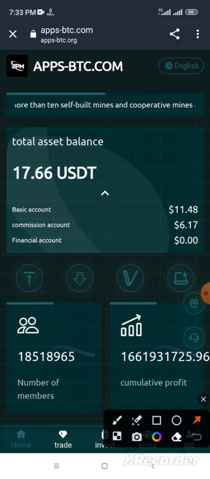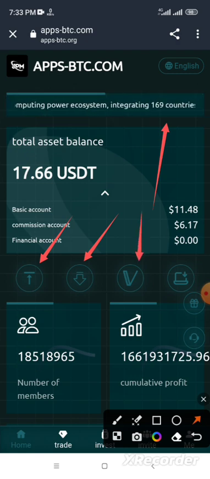abapcbtc.com. If you want to know about the platform, click this. And if you want to deposit from here, and if you want to withdraw from here, and if you want to know about the platform, like how to deposit and investment plan, click this. And if you want to receive your income after the deposit and active mining machine, click this.